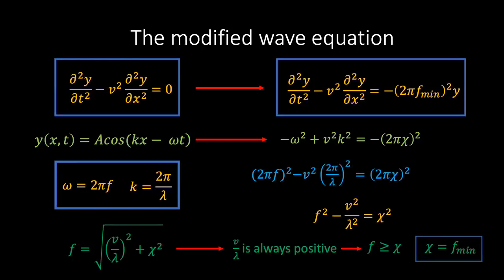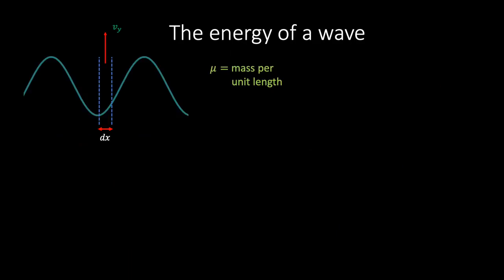But before we get ahead of ourselves, let's first investigate how to calculate the energy of a wave, both classically and quantum mechanically. In order to calculate the energy of a wave, we will consider the specific example of a rope with mass per unit length mu. Next, imagine sending a series of transverse waves along the rope and then focus on a small section of rope of length dx. Because the waves are transverse, the displacement of the rope will always be at right angles to the direction of wave propagation, and therefore this small section of rope will move upwards and downwards in the y